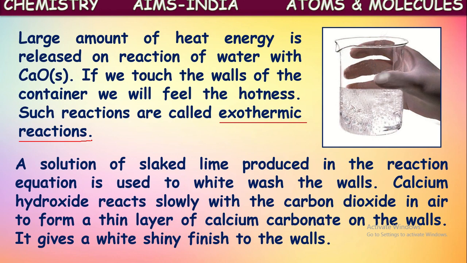This calcium hydroxide reacts slowly with the carbon dioxide in the air and forms a thin layer of calcium carbonate. So this forms like a thin layer. It gives a white shiny finish to the walls. So the calcium hydroxide applied onto the walls slowly reacts with the atmospheric carbon dioxide and finally forms calcium carbonate. This calcium carbonate layer gives a shiny finishing to the white walls. Okay, anyhow, it is an exothermic reaction as heat energy is evolved.